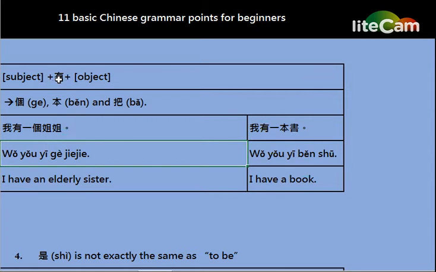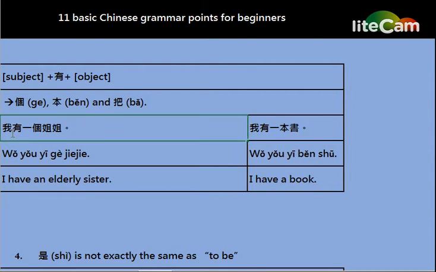Subject 有 object. Here the subject is 我, and 姐姐 is the object. 我有一个姐姐. And here, 我有一本书. The subject is 我, and the object is 书. We need to add the measure word in front of the object. 我有一本书 means I have a book.